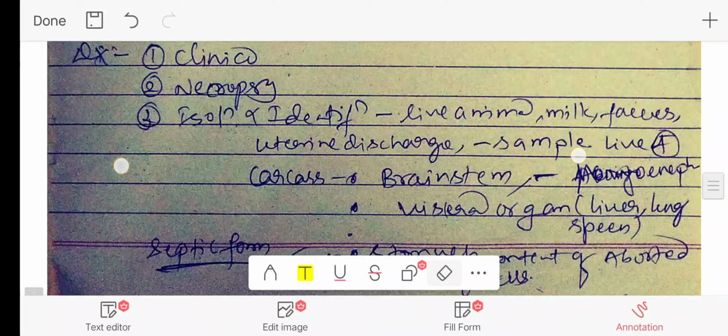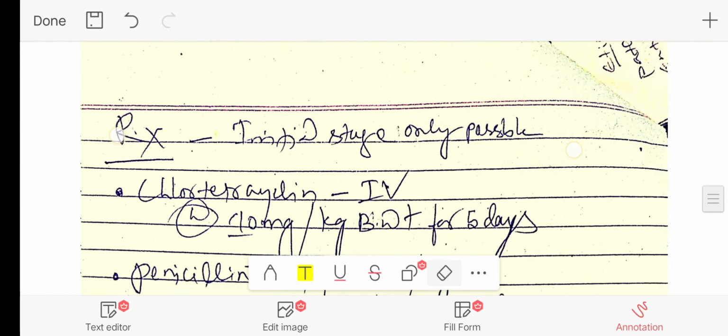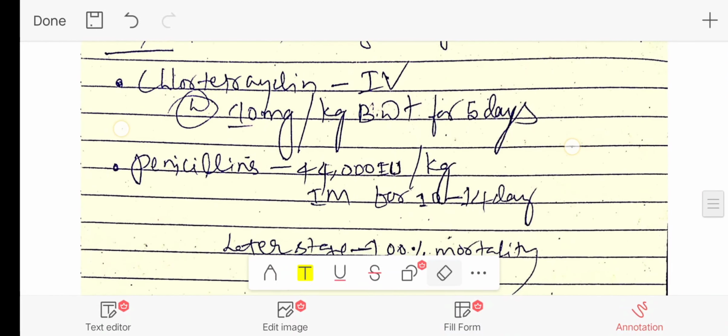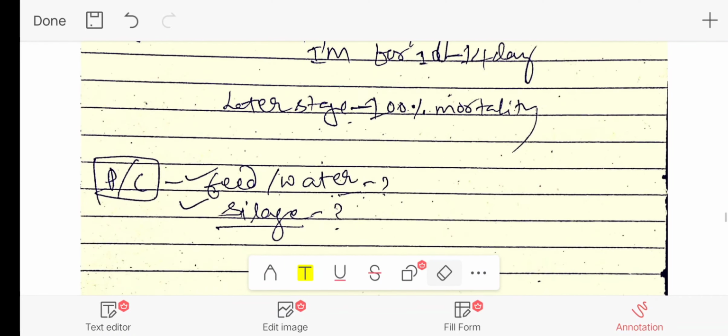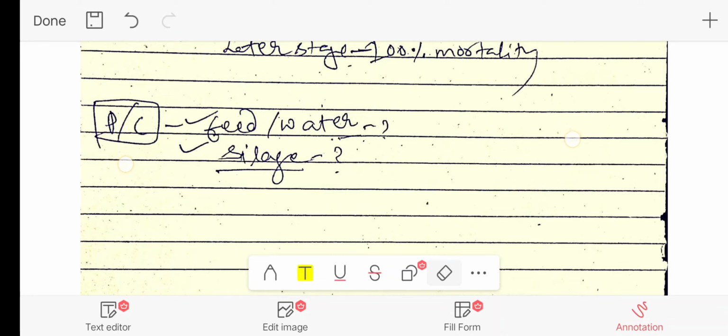and ketosis. Diagnosis is based on clinical signs, necropsy, isolation, and identification. And when it comes to treatment, it is only possible during the initial stage. If not, then the mortality is 100%. Chlortetracycline can be used at the dose rate of 10 mg per kg body weight. And prevention and control includes the feed and water and the pH of the silage. Thank you.